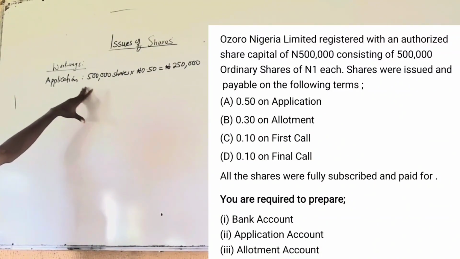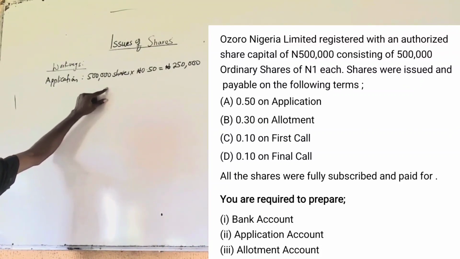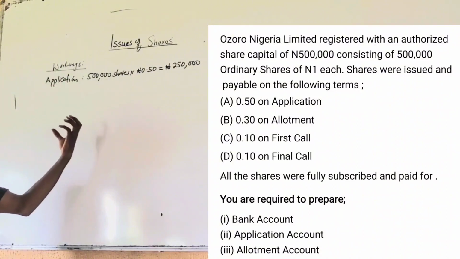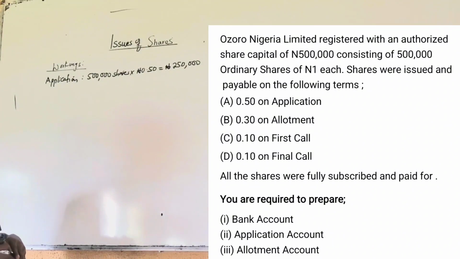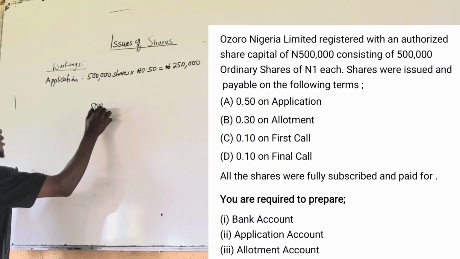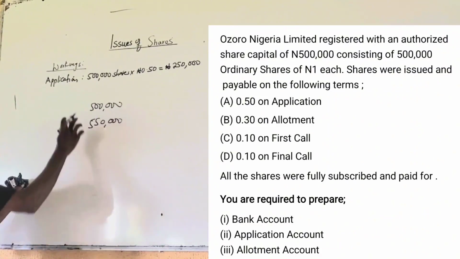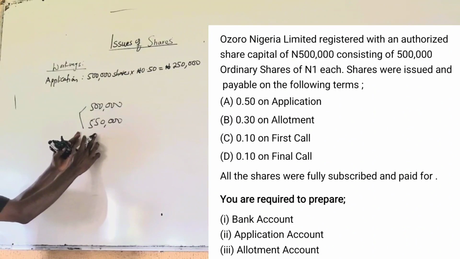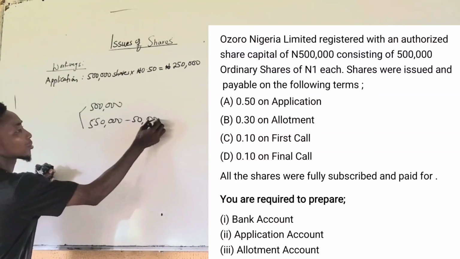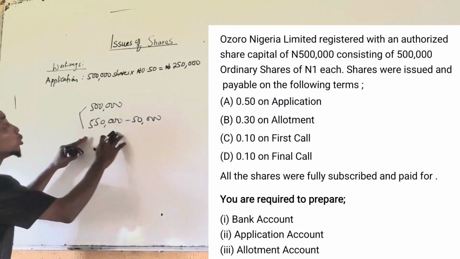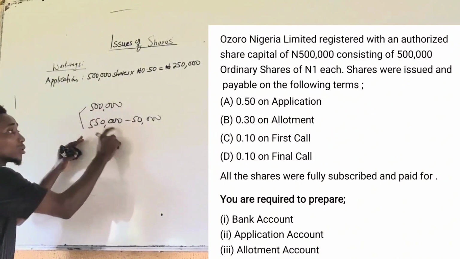Now, if they oversubscribe, let's assume that the shares that the company issued were 500,000, and they have an applicant for 550,000. We have 500,000 issued. We now have applicants for 550,000. There is an excess of 50,000. Let's say the directors now decide to reject 50,000. So what you do, in your application amount, it is that same 550,000 you will